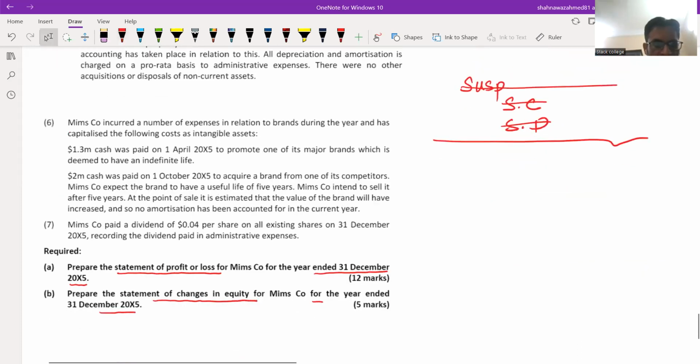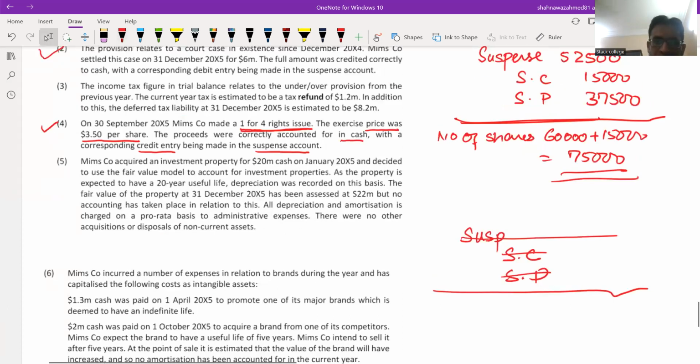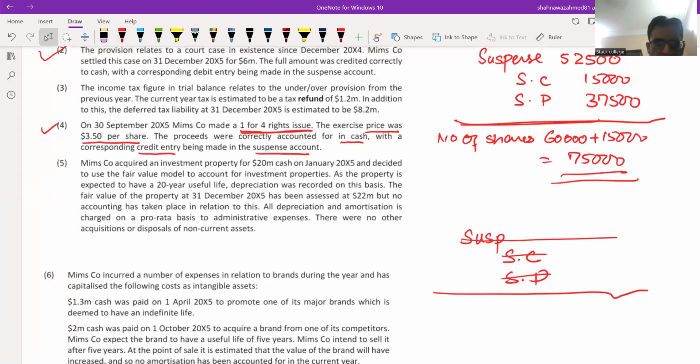Now, another adjustment. MIMSCO paid a dividend of $0.04 per share on all shares on 31st December 20x5. Before the right issue there were 60,000 shares, and after the right issue there are 75,000 shares.